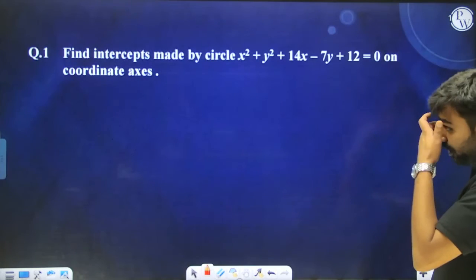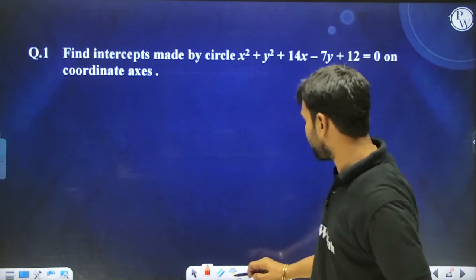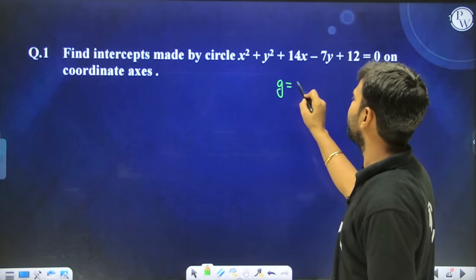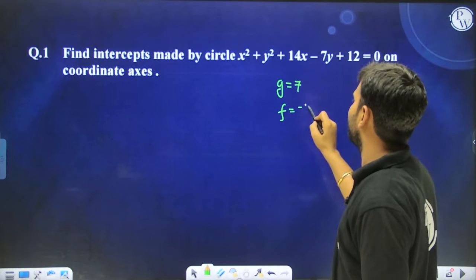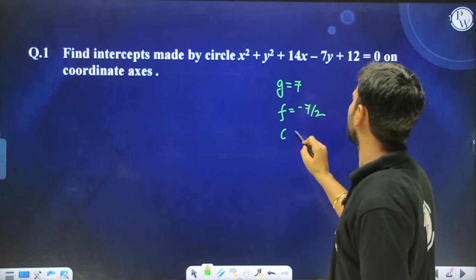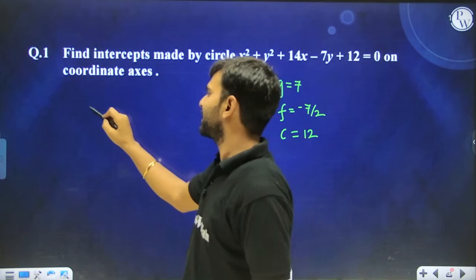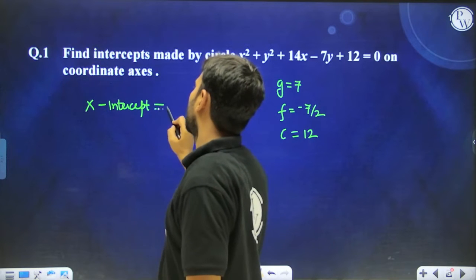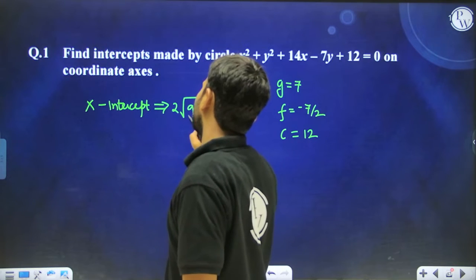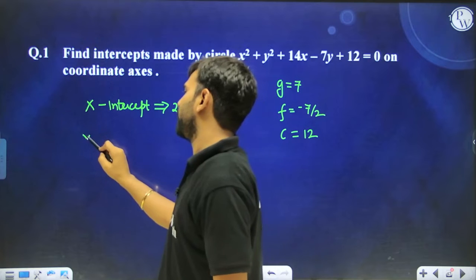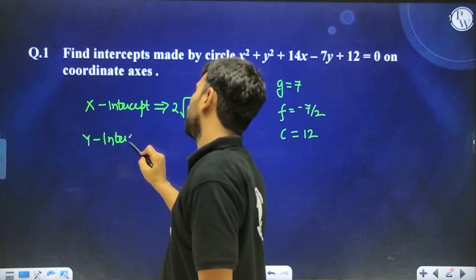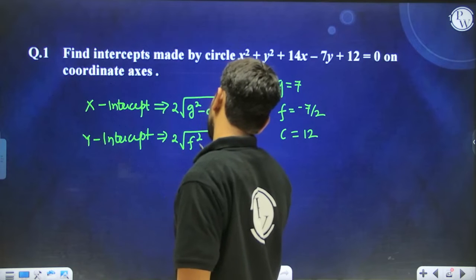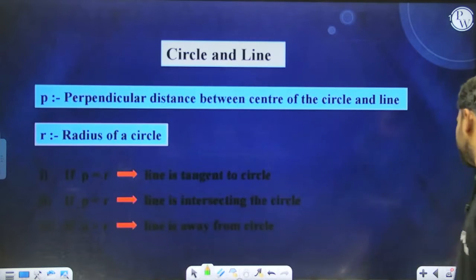Find the x-intercept made by this particular circle on the coordinate axis. As I told you, the value of g is going to be 7, the value of f is going to be minus 7 by 2, and the value of c is going to be 12. So the x-intercept is twice the under root of g square minus c. Put in the formula and you will be able to get your answer. The y-intercept is going to be equal to twice the under root of f square minus c. I hope you guys are clear with this particular question.